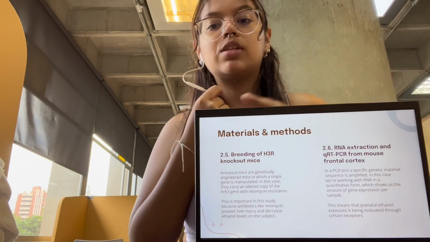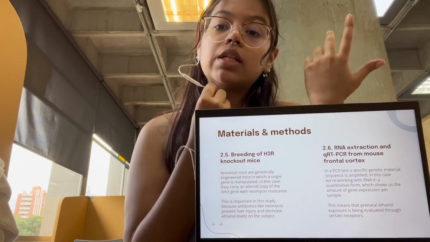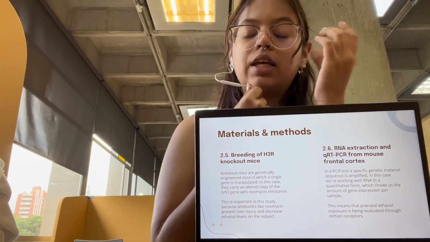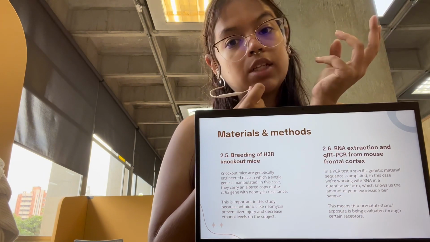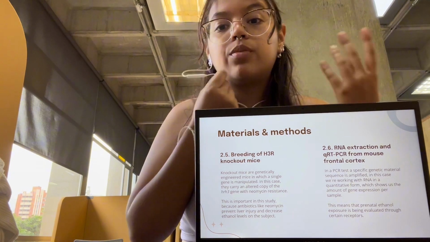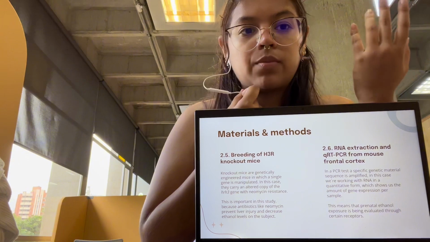For this, we use different materials and methods, like the breeding of H3R knockout mice. Knockout mice are genetically engineered mice in which a single gene is manipulated. In this case, they carry an altered copy of the HRH3 gene with neomycin resistance, because neomycin is an antibiotic that can alter the blood alcohol levels or the liver failure due to these blood alcohol levels.